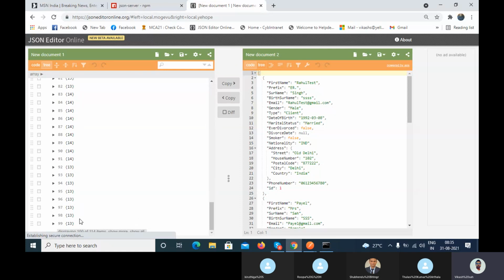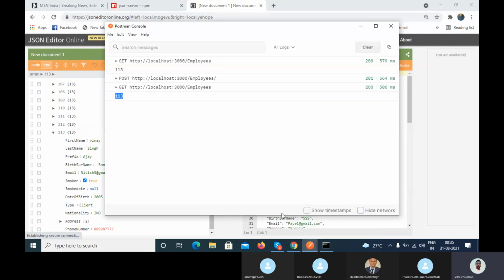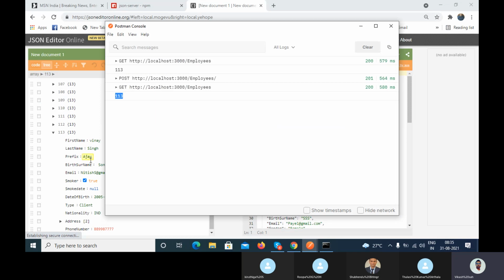If you go here and check, the binary position is at 113, and here you have used 112. If any data is deleted, then one element shifts to another element position.